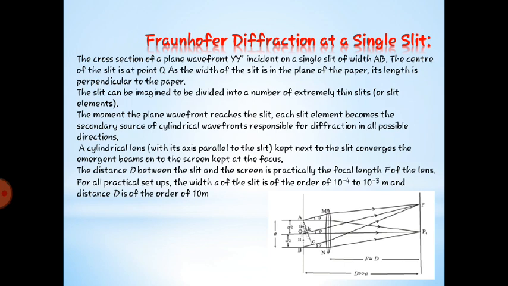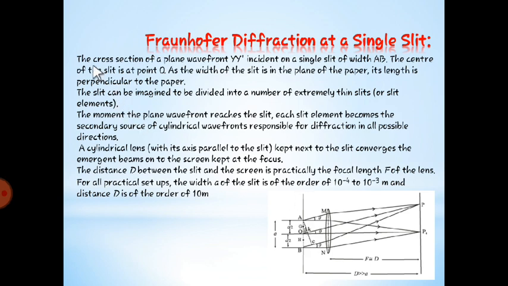Or you can find out the path difference by another method, by drawing a perpendicular. As we draw the perpendicular, the extra distance, which is BC, is nothing but the path difference. So that extra distance covered by it is the path difference between them. Okay, so we are going to see what it is exactly.